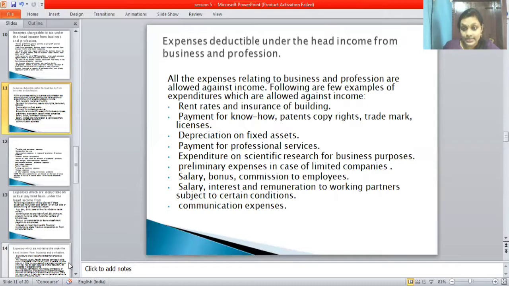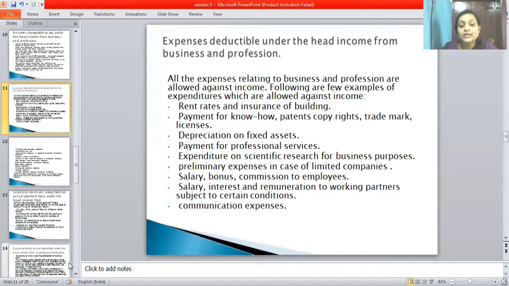Depreciation on fixed assets. Whatever depreciation comes under fixed assets, you have to take down. Next, payment for professional service, expenditure on scientific research for business purposes. Next, preliminary expenses in case of limited companies. So preliminary expenses in case of what? In case of limited companies.